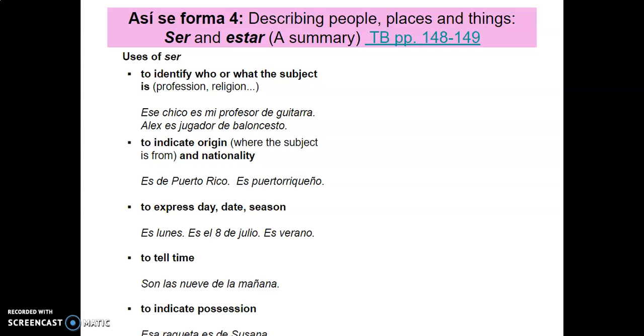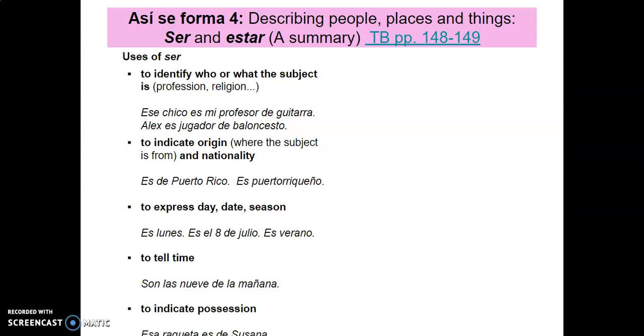I could say la naranja es de Puerto Rico, right? The orange is from Puerto Rico. But I could also say, la naranja es de Mario. It's Mario's orange. The orange is of Mario. So when I'm using it as possession, you'll usually know because it'll be es de and then a person. So you know that that's meaning that person possesses that item.